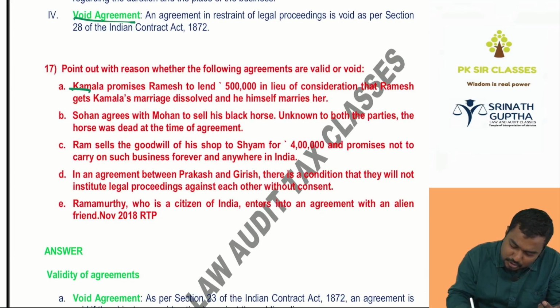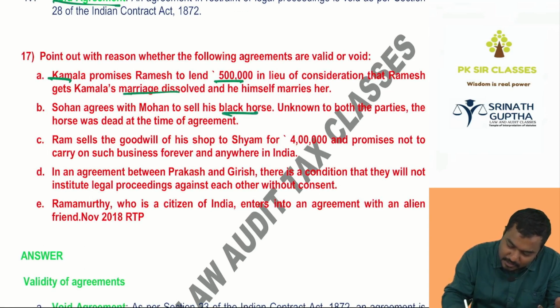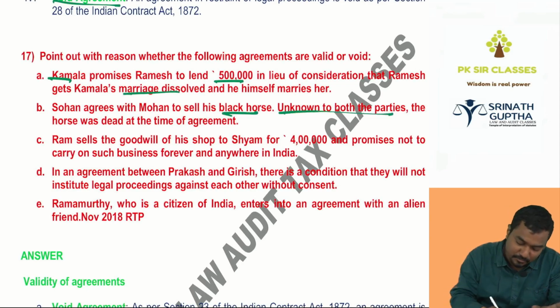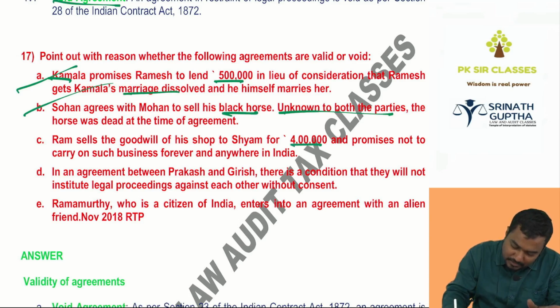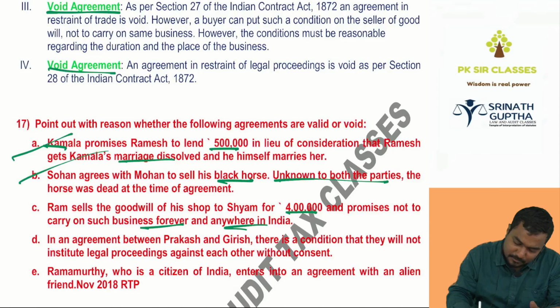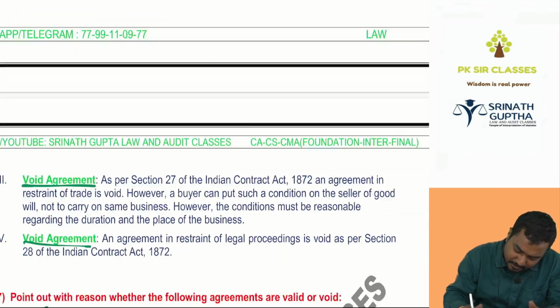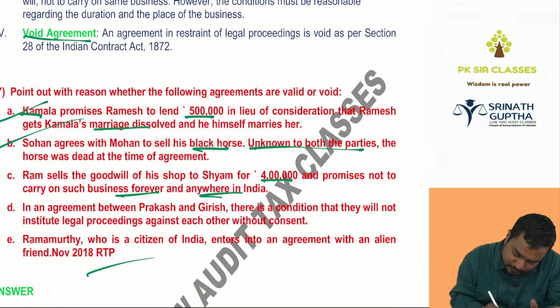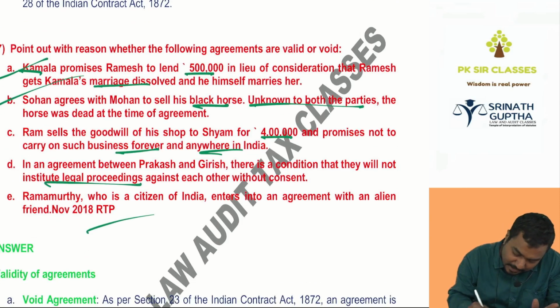Same question, beta. Kamala promises Ramesh to lend 55 lakhs if she breaks the marriage. Sohan agrees with Mohan to sell his black horse, unknown to both the parties. It was discussed already, discussed above. Ram sells his goodwill for 4 lakhs, promises not to carry on the business forever anywhere in India. Same question. When this question was asked, beta, it came in 19. The same question was asked in 18 also. In an agreement between Prakash and Girish, there is a condition that they will not initiate legal proceedings against each other. Void.